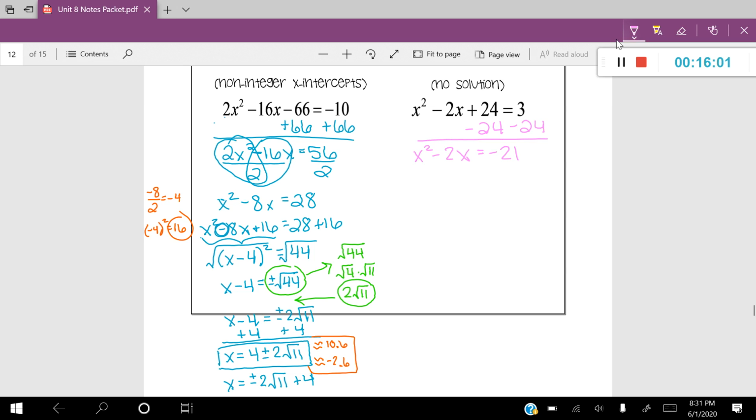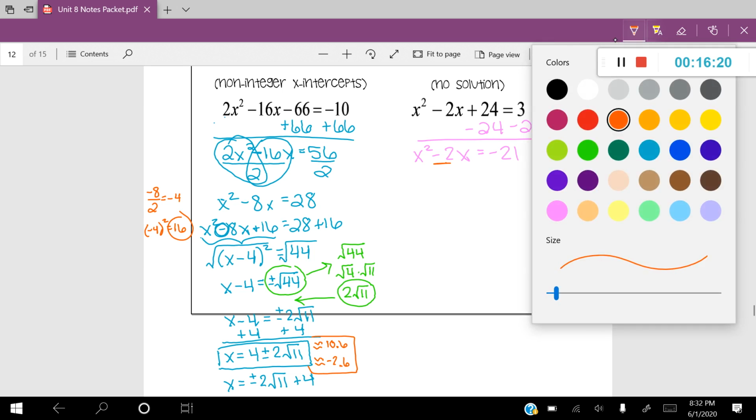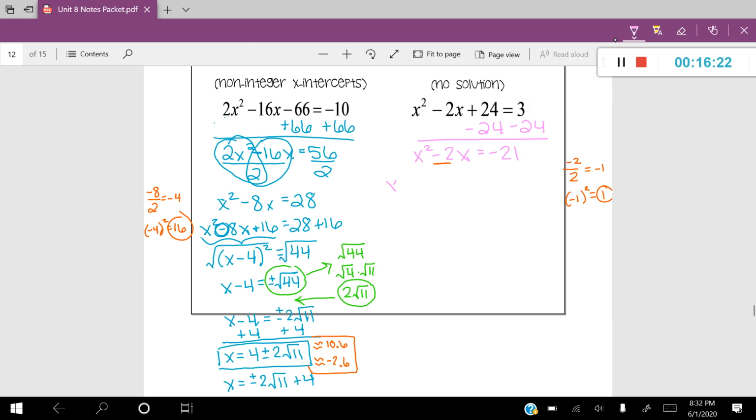We do not have a coefficient to eliminate in this one, so we can just go ahead and start the process of completing the square. I'm going to go ahead and take that negative 2 off to the side, and I'm going to cut it in half. And then I'm going to take that negative 1 and square it to give me 1. So 1 is the number that I'm going to add to both sides. So x squared minus 2x plus 1 is equal to negative 21 plus 1.